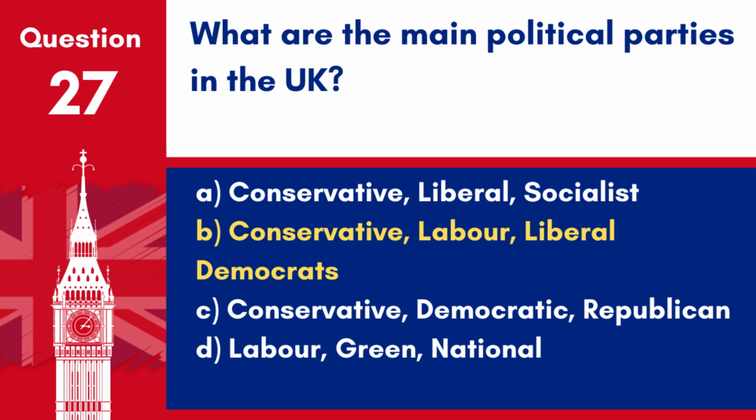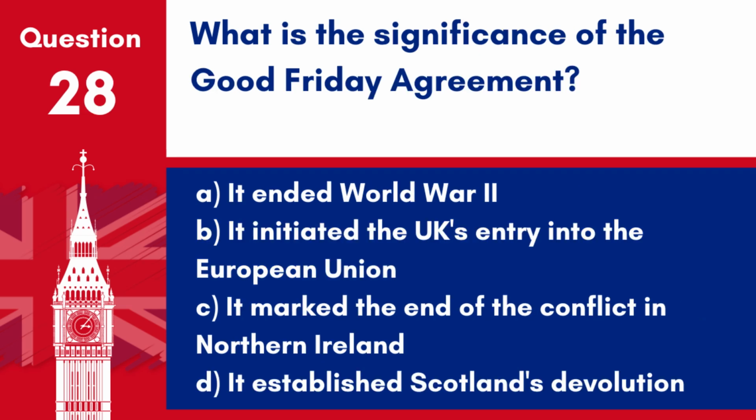The main political parties in the UK are the Conservative Party, the Labour Party, and the Liberal Democrats. Question 28. What is the significance of the Good Friday Agreement? A. It ended World War II. B. It initiated the UK's entry into the European Union. C. It marked the end of the conflict in Northern Ireland. D. It established Scotland's devolution.